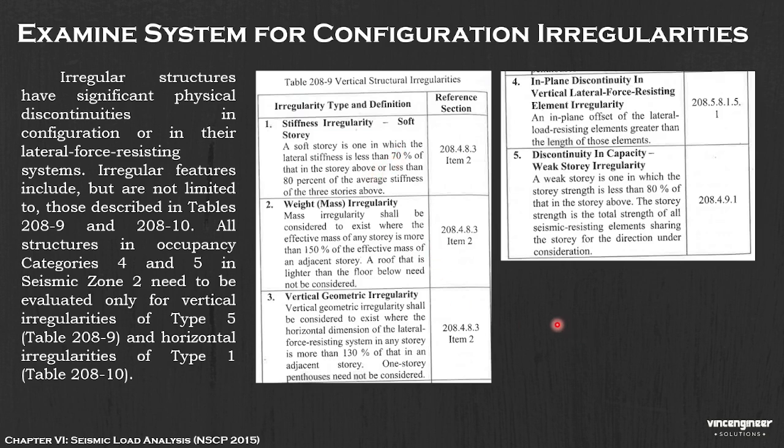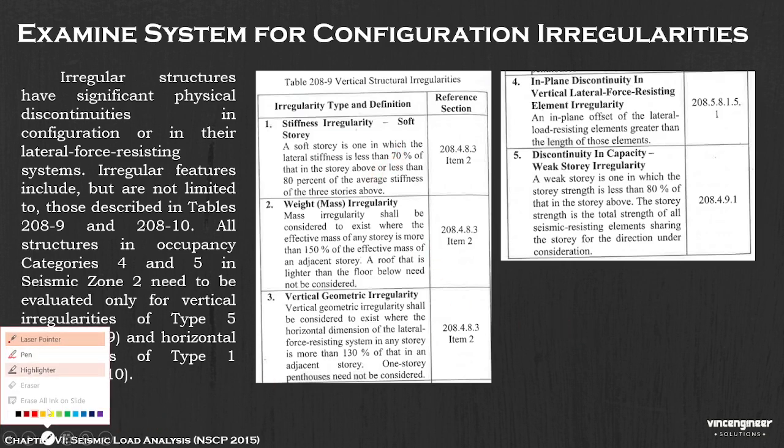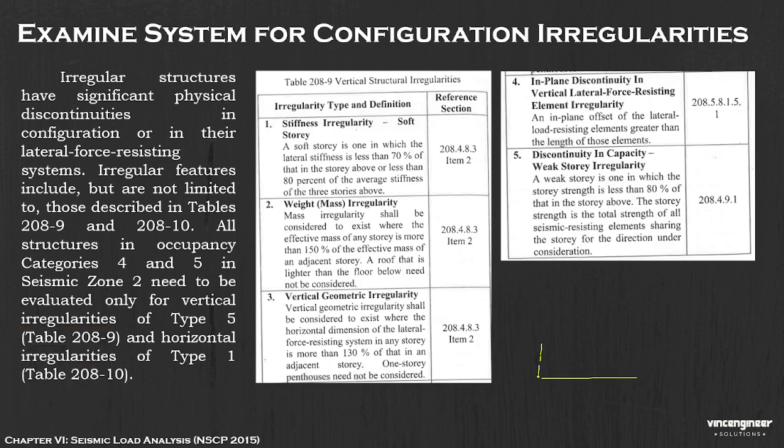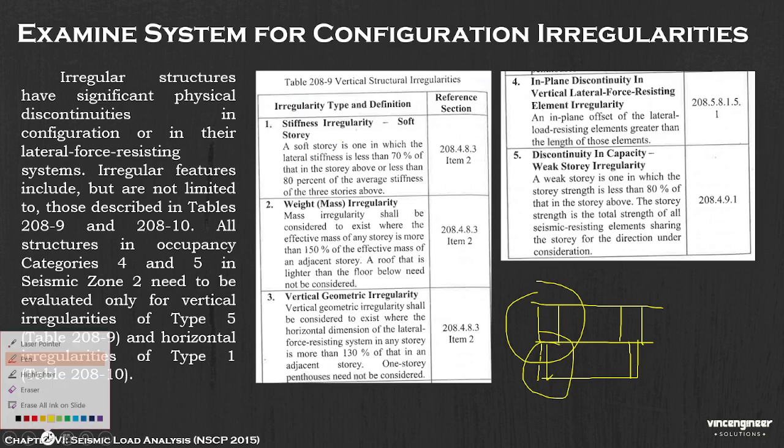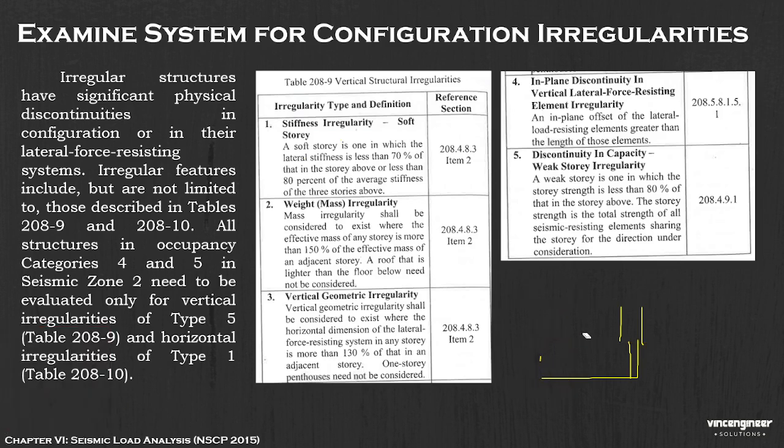So if on your second floor the column is small, and when you reach the third floor it is bigger, which is less than 70% of that in the story above, then if it is less than 70%, we have a soft story irregularity, or what we call stiffness irregularity.